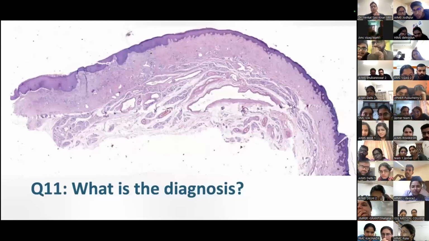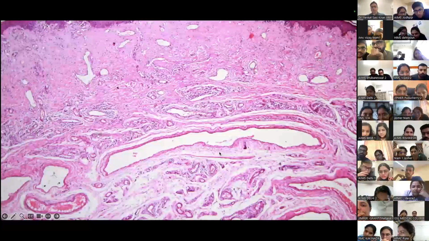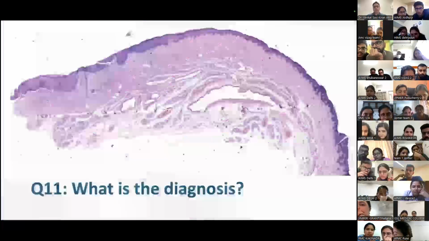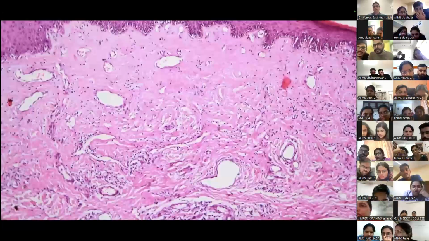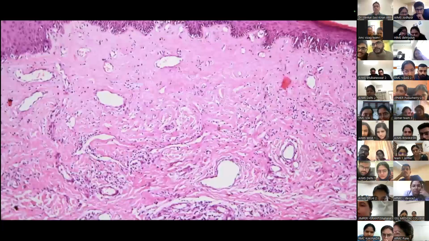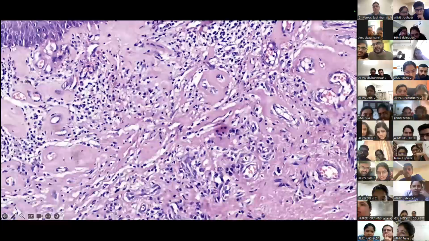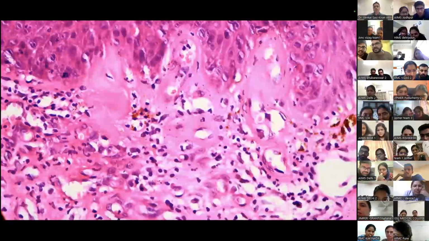What is the diagnosis? There are about 5 images. You may think that the first image is pretty diagnostic, but let's move on to the next 4 images, otherwise I wouldn't put them on. Second image going on here. This is the first image. Second image. Third image, where you would probably narrow down your differentials a little bit. Fourth image, where you probably think, what's happening here? I thought I knew the diagnosis, but something's wrong. And then the fifth image, you think something is really wrong here. I thought there's something else, but what's happening?